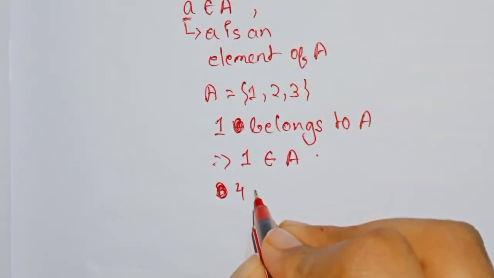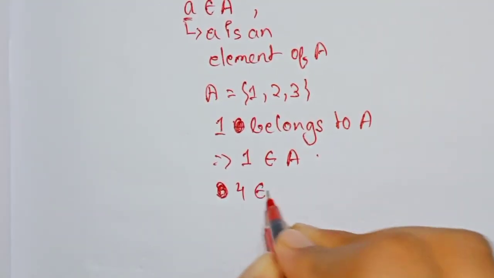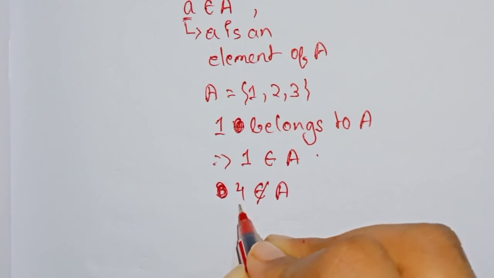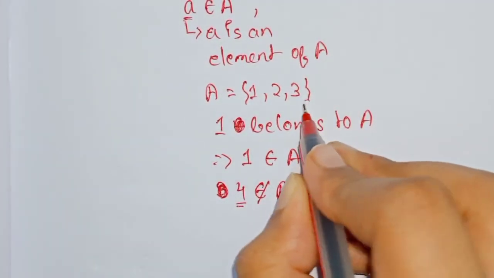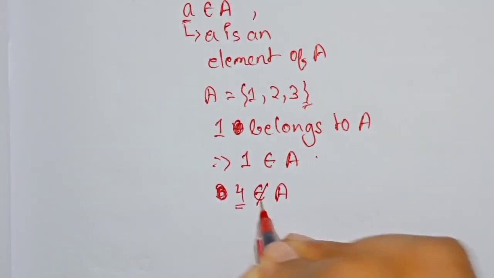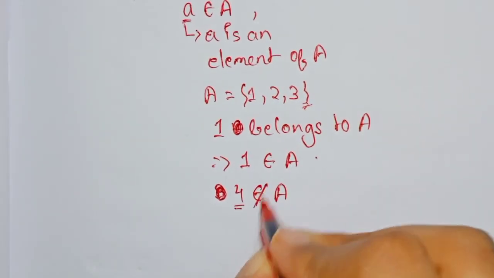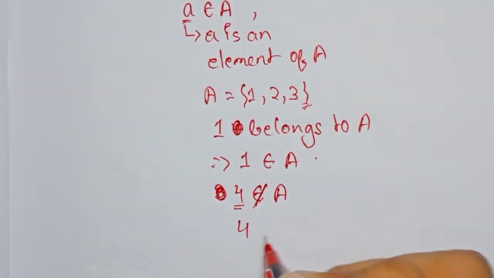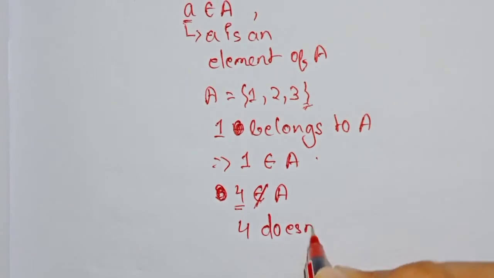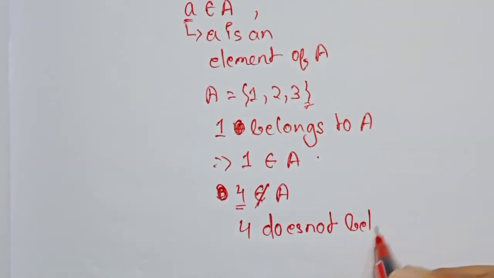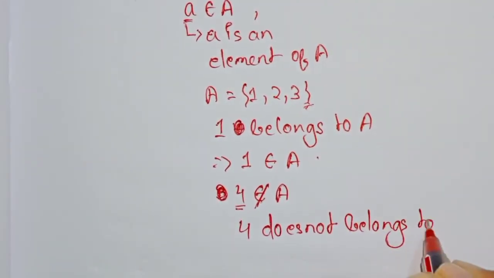If I am taking 4, then 4 doesn't belong to A. As 4 is not an element of A, therefore 4 doesn't belong to A, and it is symbolically written like this: 4 does not belong to A.